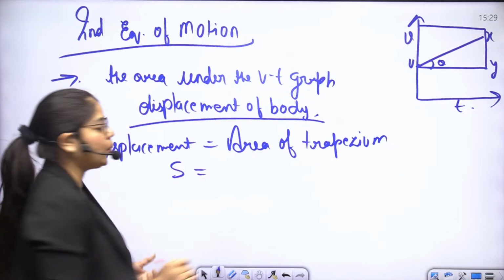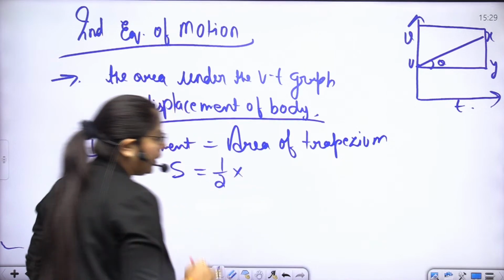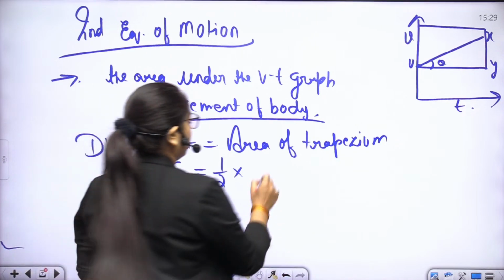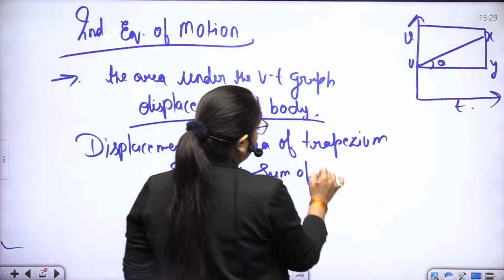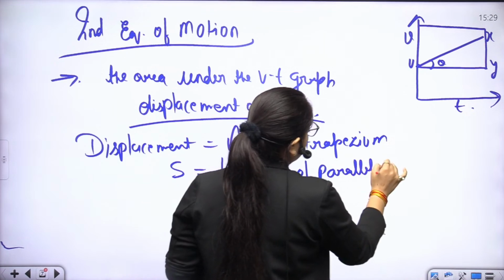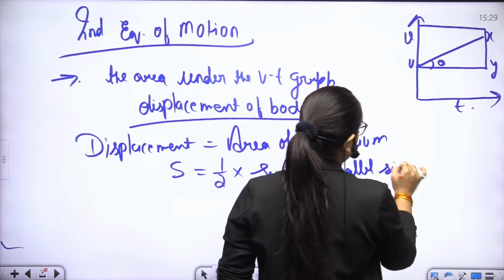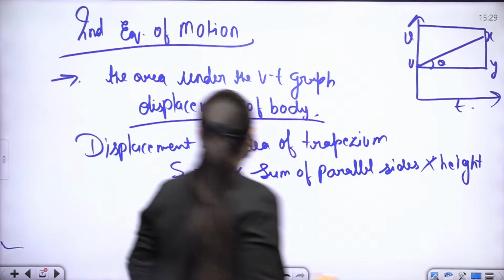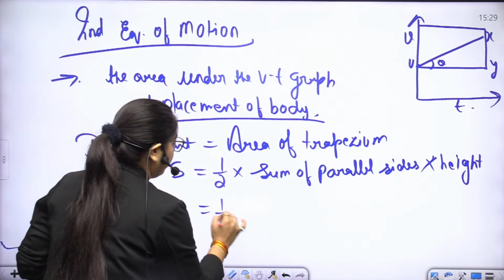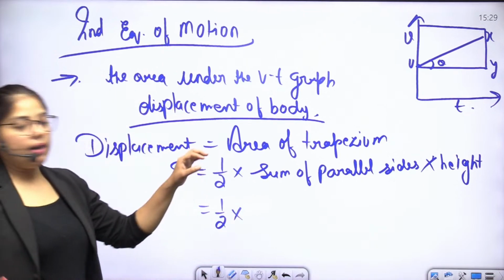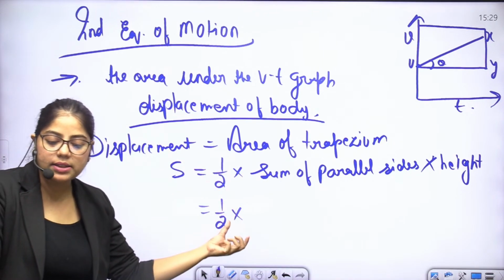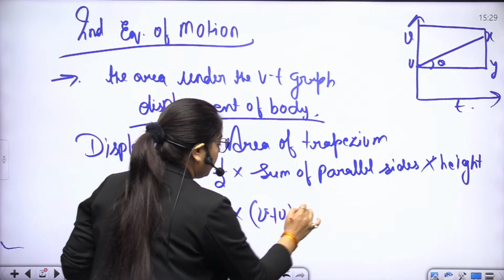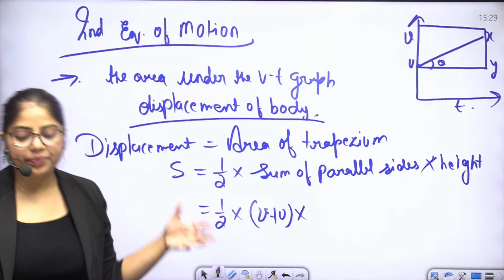Area is 1/2 into the sum of parallel sides into height. Here the sum of parallel sides is v plus u, into height, which is t.